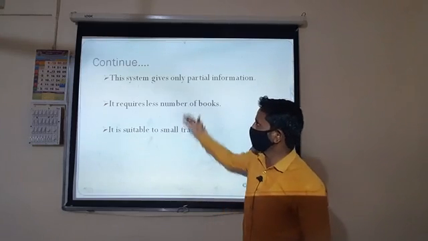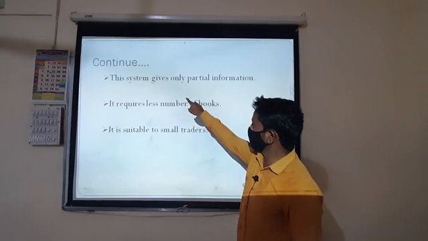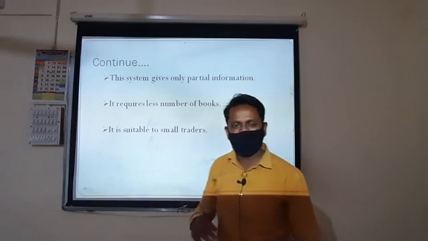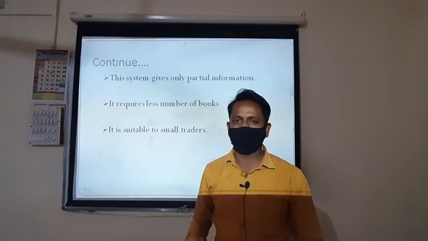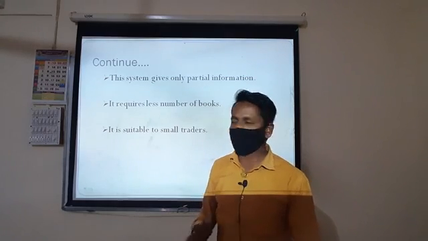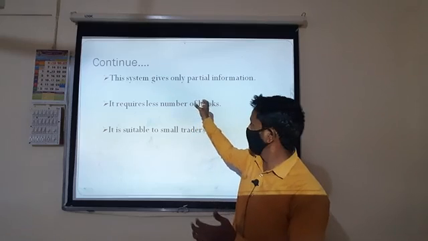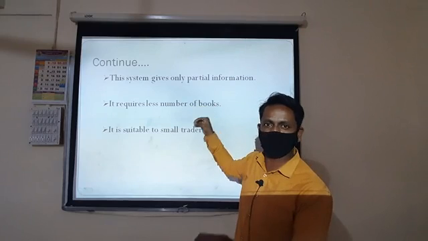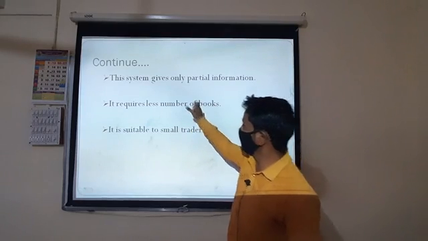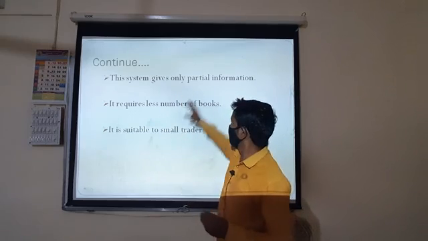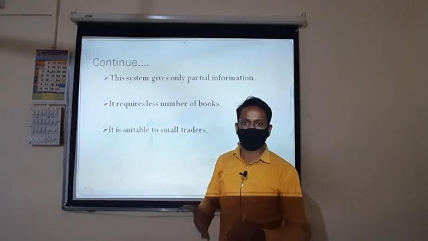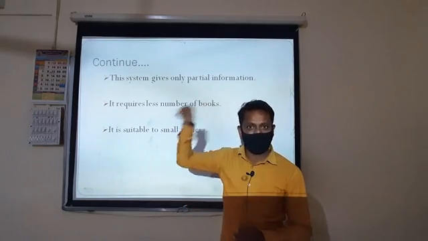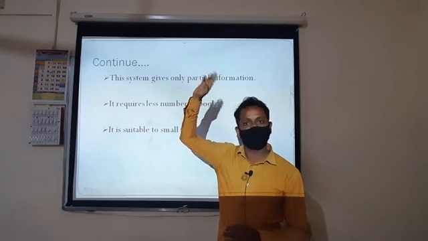Next, the third feature. This system gives only partial information. In the single entry system only one side of the transaction is recorded, and the other accounts are not maintained. There is only a small number of sellers, therefore this system gives only a few pieces of information. Partial means a little information. The large information is provided by companies or industries, where it is a double entry system.